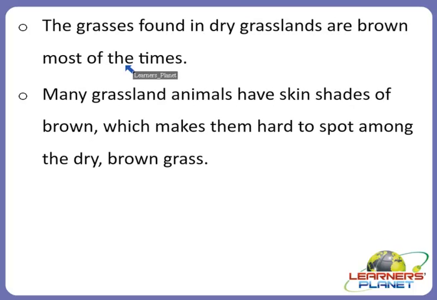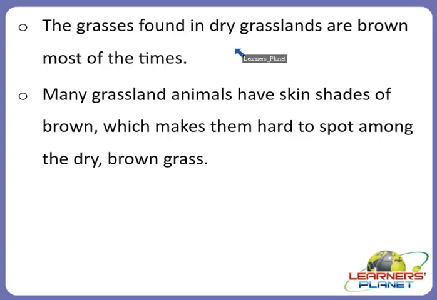The grasses found in dry grasslands are brown most of the time. Many grassland animals have skin shades of brown, which makes them hard to spot among the dry brown grass, and that is why they are able to escape from predators. These are some of the characteristics of animals which adapt themselves to survive in this habitat, that is grasslands.